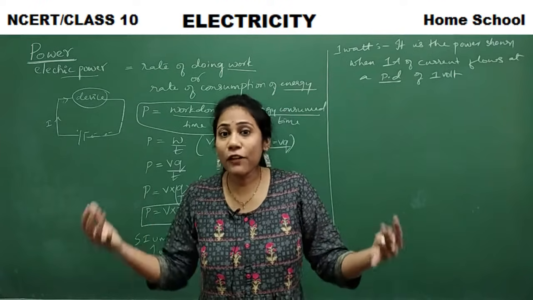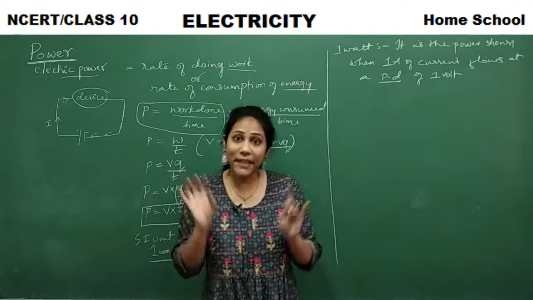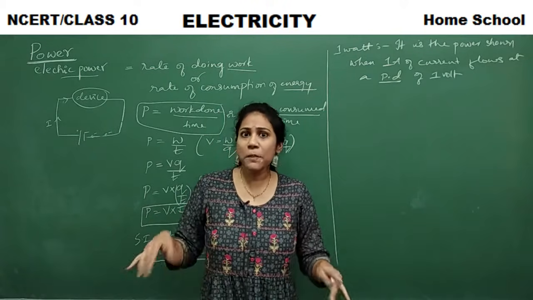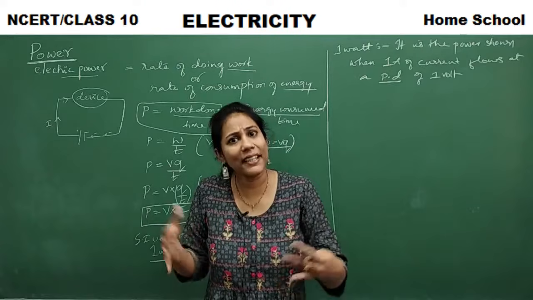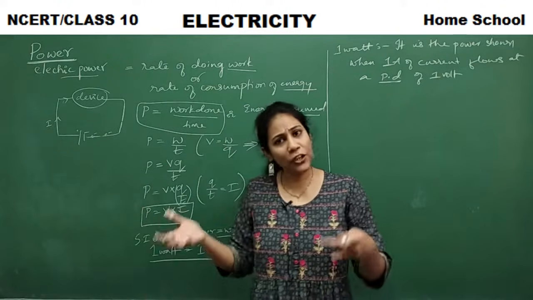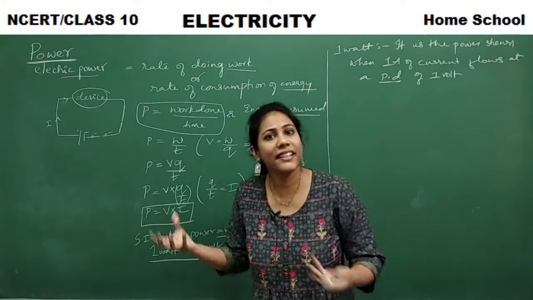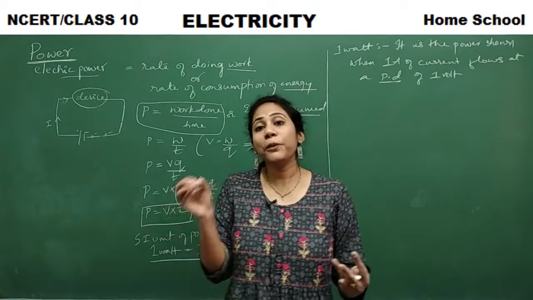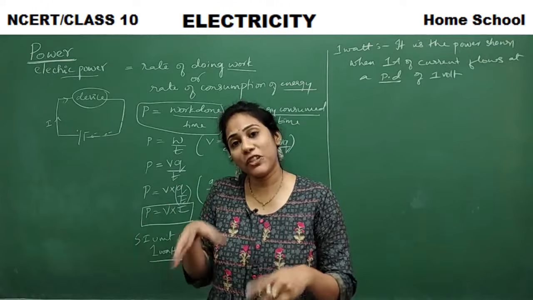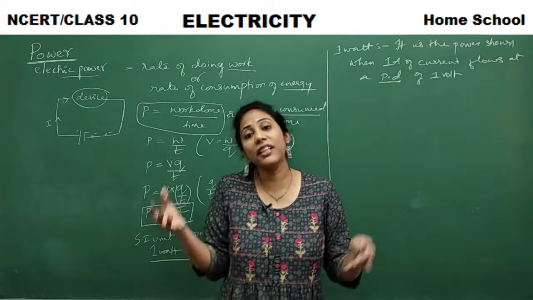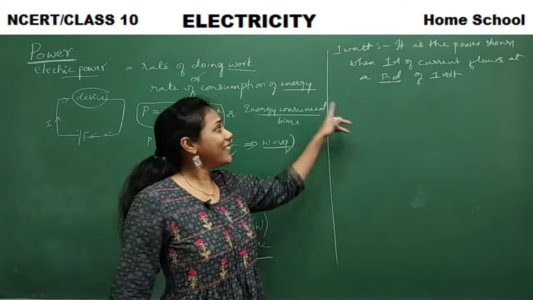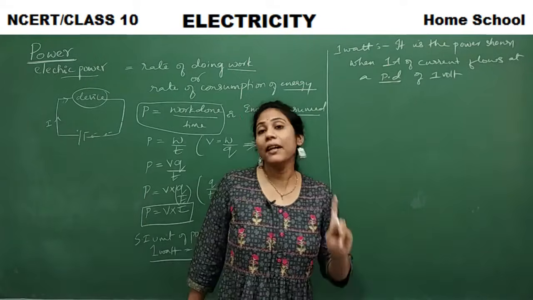The capacity of electrical devices is measured in terms of power, because power is nothing but the capacity of consumption of electrical energy in a certain amount of time. So each and every electrical equipment's capacity is mentioned in terms of power. Clear? So watt is the unit of electric power.